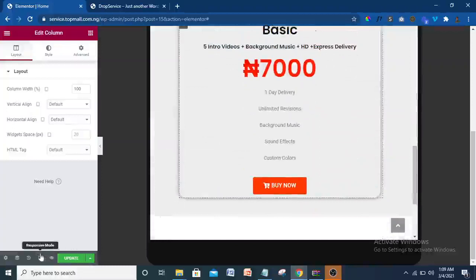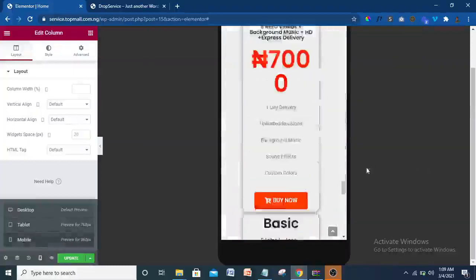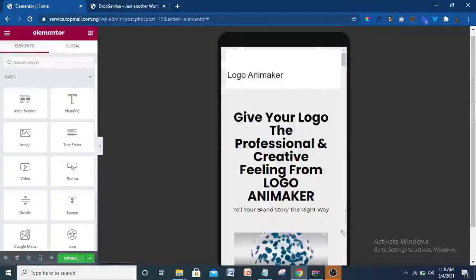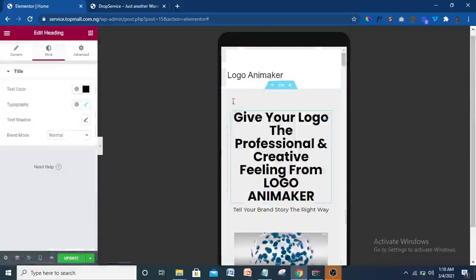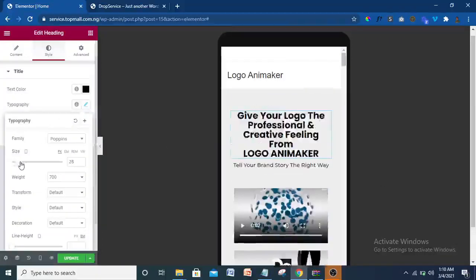That is tablet. Now let's check on mobile. Let's see how it looks on a mobile phone. Let's go up. Let me drag this up. As you can see, this one looks quite big, so I'm just going to reduce it. Click on this icon, typography, then reduce it a bit.